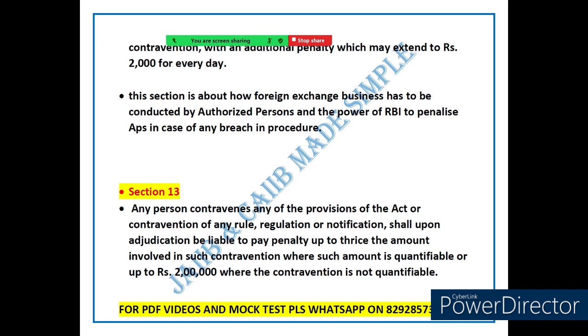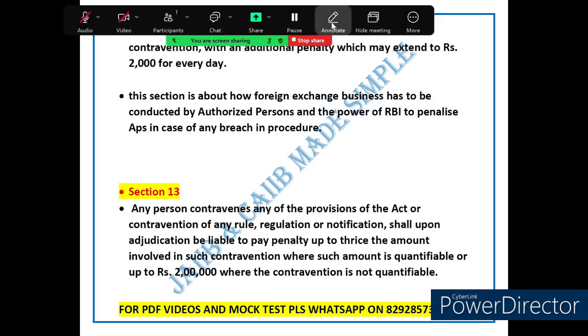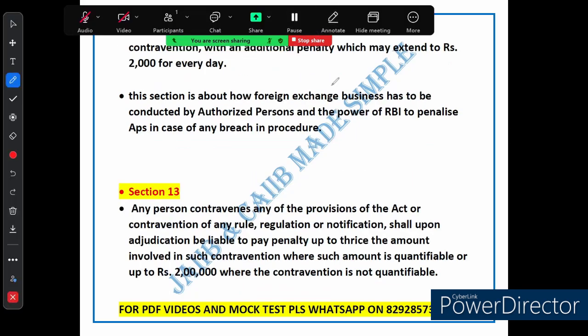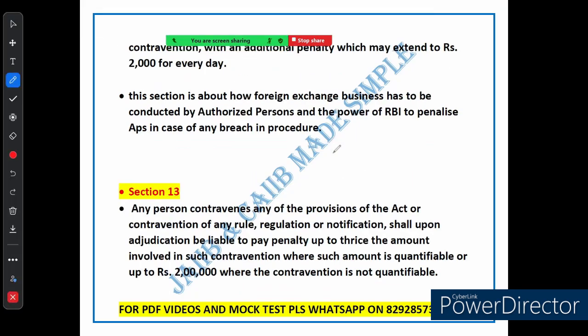Simply put, if you break any rule, regulation or notification under the FEMA, you could face some serious penalty. Let me explain how this works. If the rule you broke involved a specific amount of money, you might have to pay a penalty of up to 3 times the amount. Suppose the amount is 10,000, and you broke the rule, you have to pay 30,000. If the amount is 1 lakh, the penalty can go up to rupees 3 lakh.